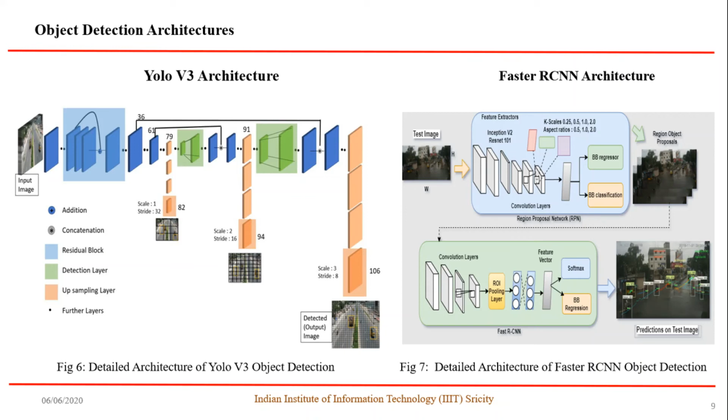Similarly, the other architecture, Fast RCNN, comes with 3 major parts, namely convolution layers, region proposal network and bounding box prediction. Convolution networks are generally composed of convolution layers, pooling layers and the last component, fully connected layers. RPN, that is the region proposal network, is a small neural network sliding on the last feature map of the convolution layers and helps in predicting whether there is an object or not.